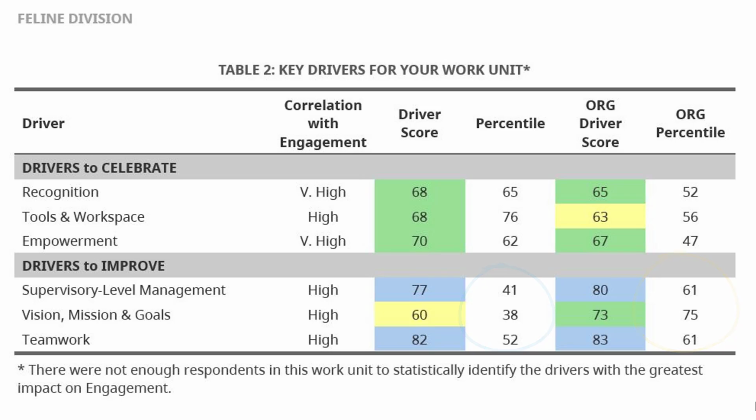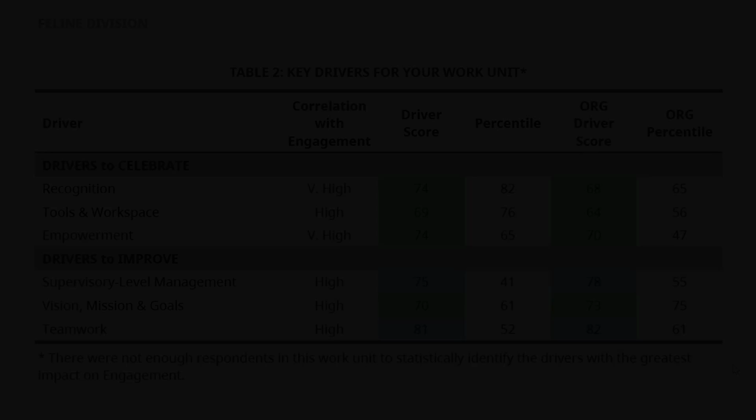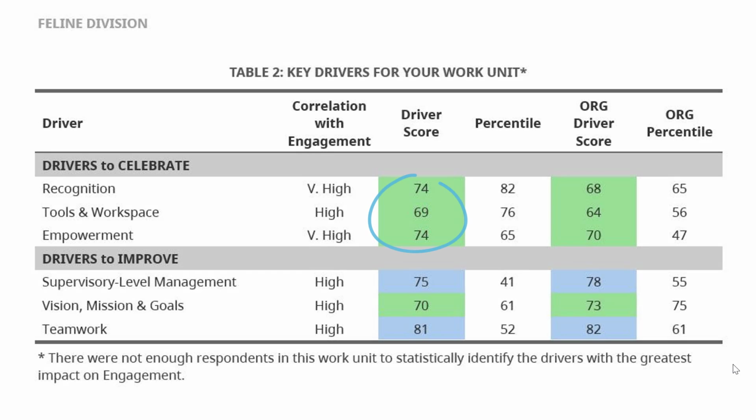The same can be true for drivers to celebrate. The analysis might identify some drivers with lower scores as accomplishments. This can happen if these scores compare quite well against scores of other work units or against your organization's scores. Sometimes being comparatively good at something can be an accomplishment.